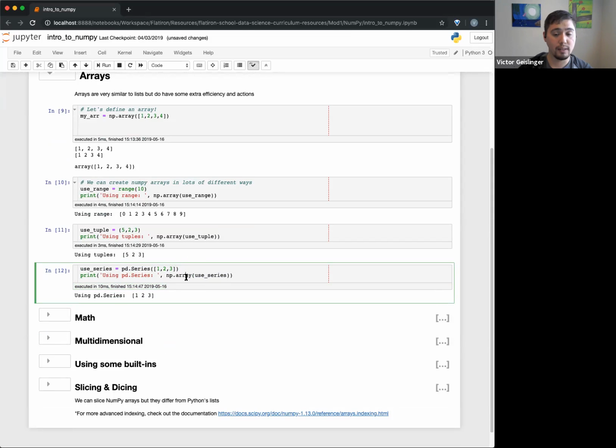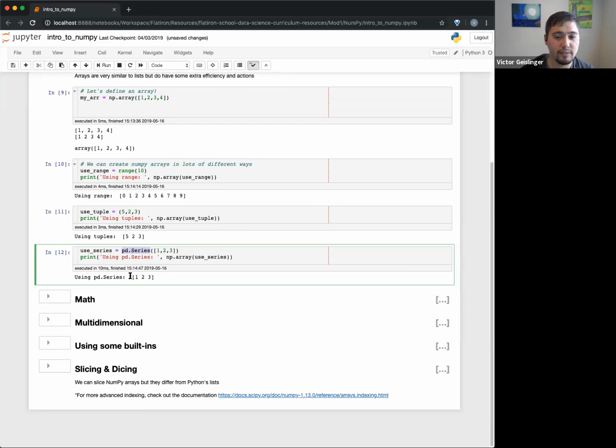Once we have that, I'll just call them arrays from now on because it's tiring to say NumPy every single time. Every time we have these arrays now, you can use all the functionality with them. And a fun fact is that a pandas series is actually using a NumPy array underneath. So that's why we can use that functionality.